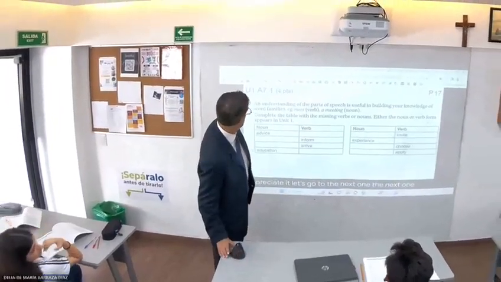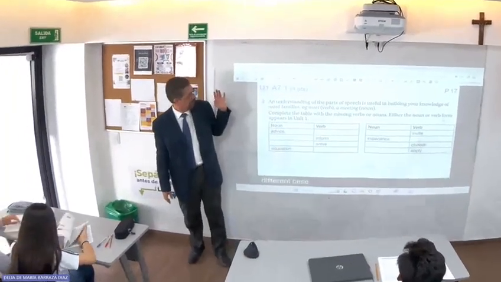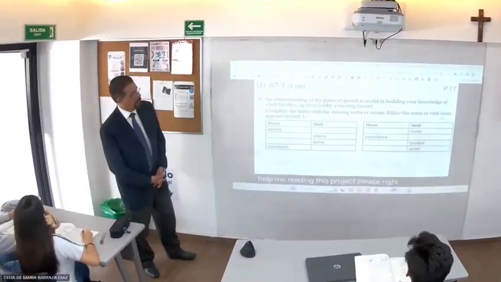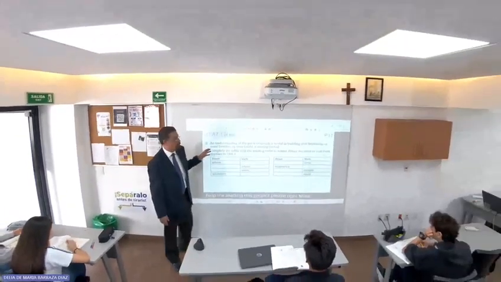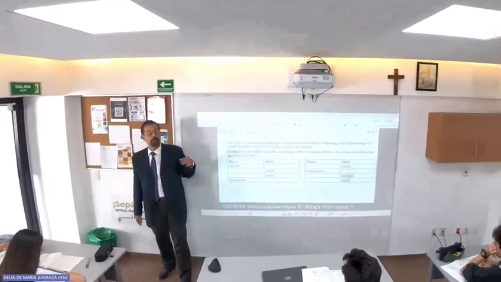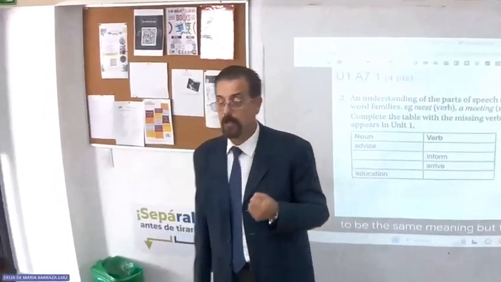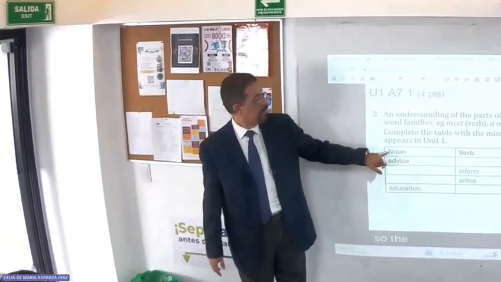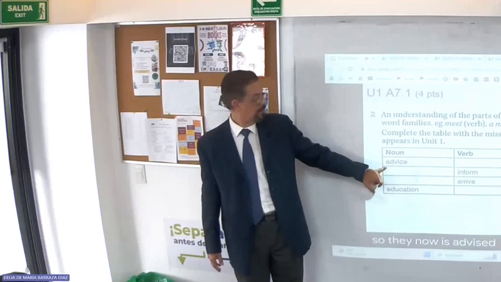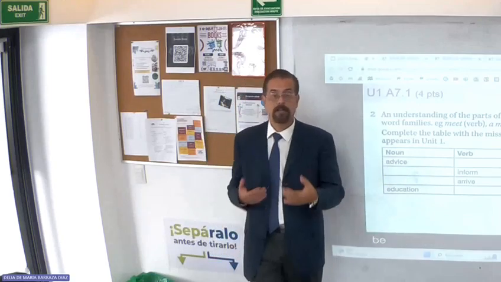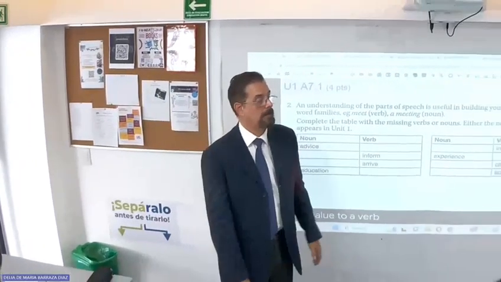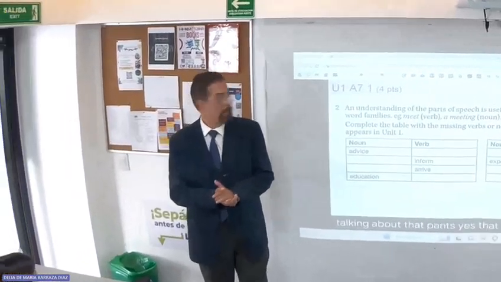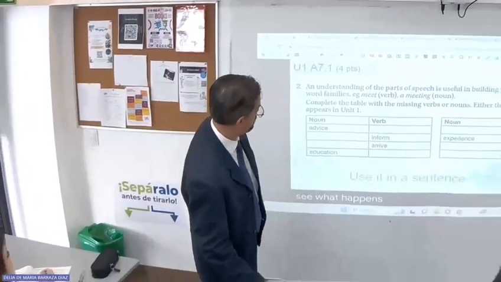The next one is a different case. Let's read the instruction. Who would like to help me read the instruction, please? So this is a little bit more complex because we have to adapt the words. It has to be the same meaning, but the structure of the word is different accordingly if it's a noun or a verb. So the noun is advice. Advice is a thing. How would you turn that into a verb? Advising, having. If you are talking about that tense, yes, that could be. But let's see what happens.